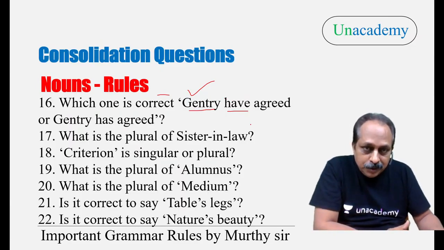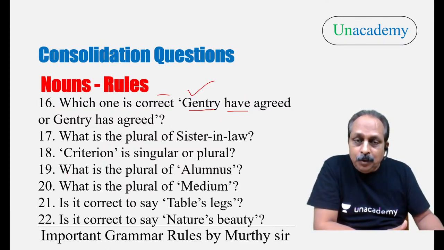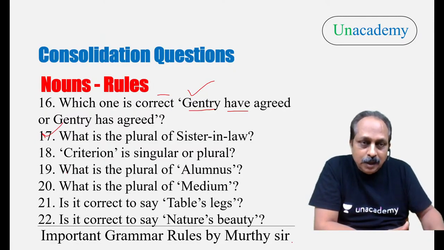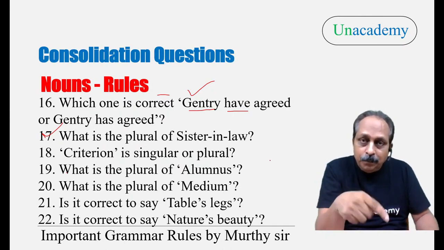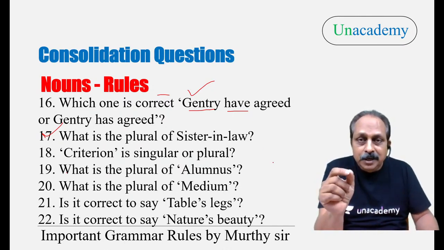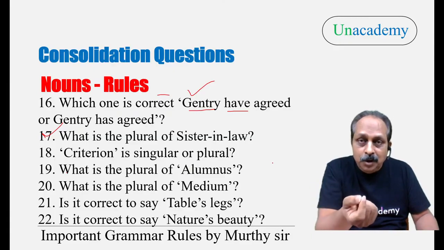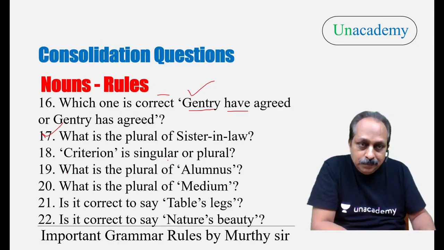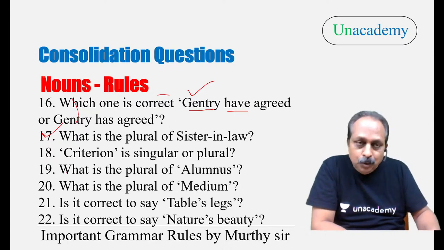Now, let us go to question number 17. What is the plural of sister-in-law? Already some students have answered. 16 is over. 17, sister-in-law, compound noun, plural form. The key word takes S or ES. What is the key word over here? Sister. Based on that, sisters-in-law. Now please read question number 18. Criterion is singular or plural?